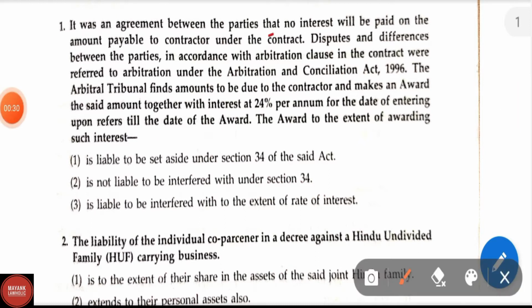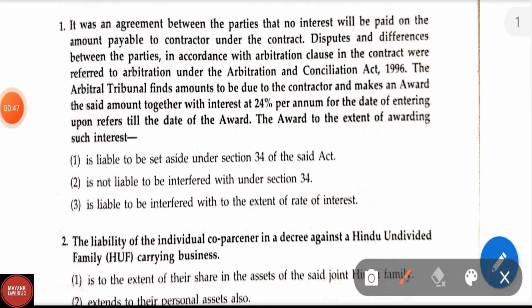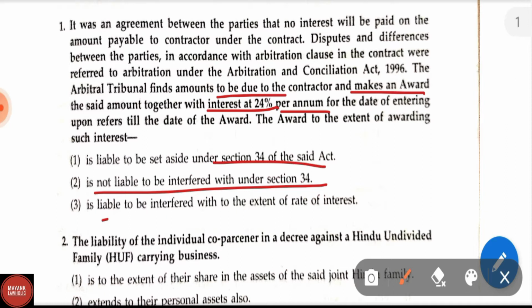It was an agreement between the parties that no interest will be paid on the amount payable to the contractor under the contract. Disputes and differences between the parties, in accordance with the arbitration clause in the contract, were referred to arbitration under the Arbitration and Conciliation Act 1996. The arbitral tribunal finds amounts to be due to the contractor and makes an award of the said amount together with interest at 24% per annum from the date of entering upon the reference till the date of the award. The award, to the extent of awarding such interest, is liable to be set aside under section 34 of the said Act, is not liable to be interfered with under section 34, is liable to be interfered with to the extent of the rate of interest.